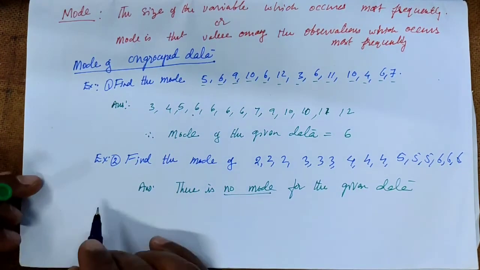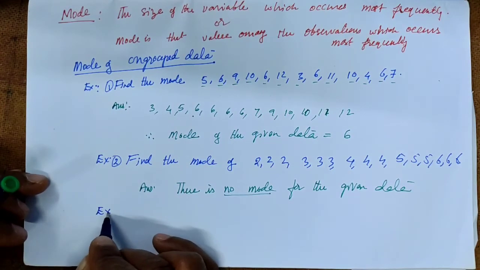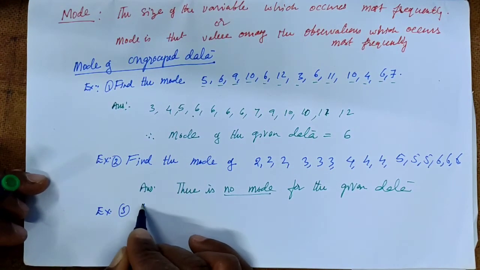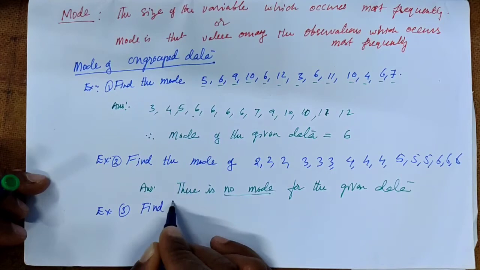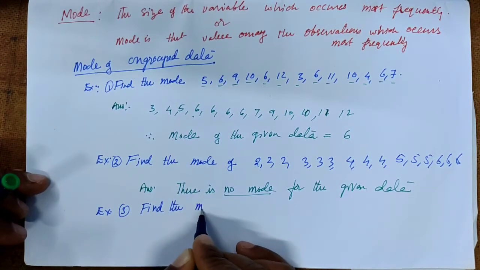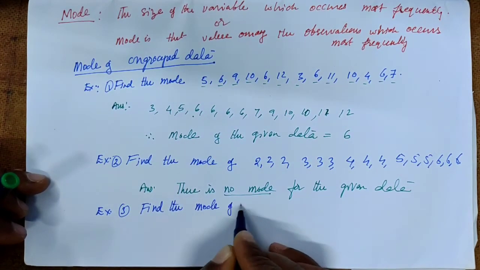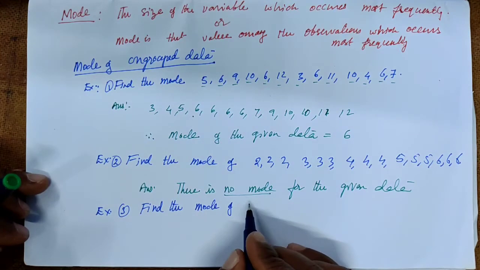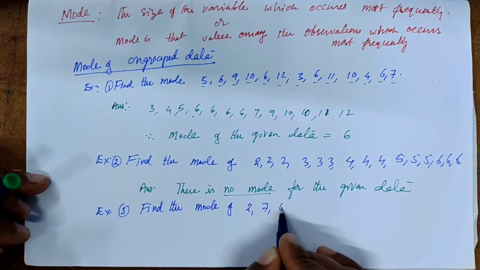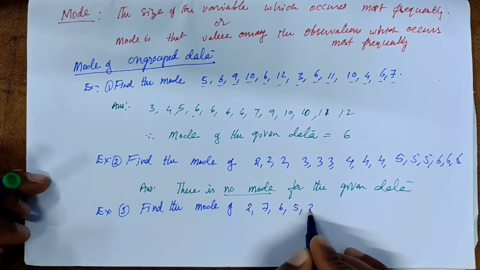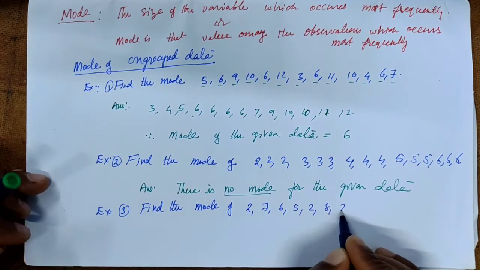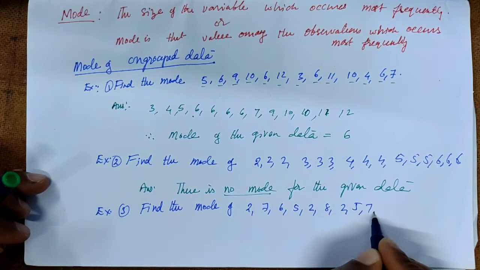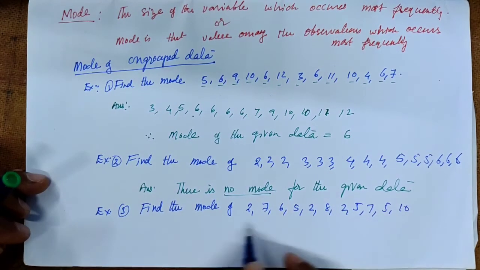And take another example. Find the mode of 2, 7, 6, 5, 2, 8, 2, 5, 7, 5, 10.